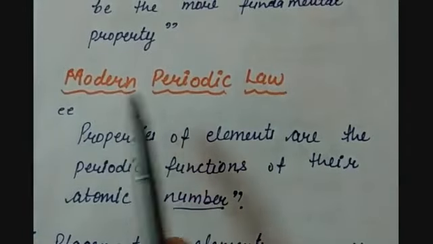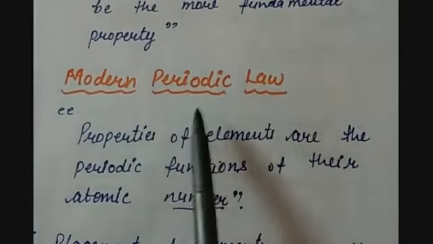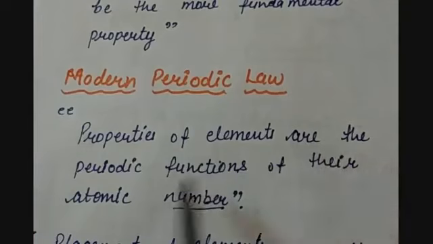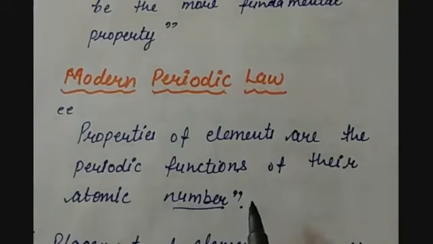The modern periodic law on which the modern periodic table is based is: properties of elements are periodic functions of their atomic numbers. That is why the elements are placed in the increasing order of their atomic number, and it was found that the physical and chemical properties match well.